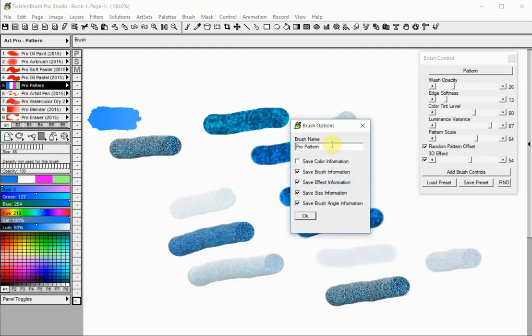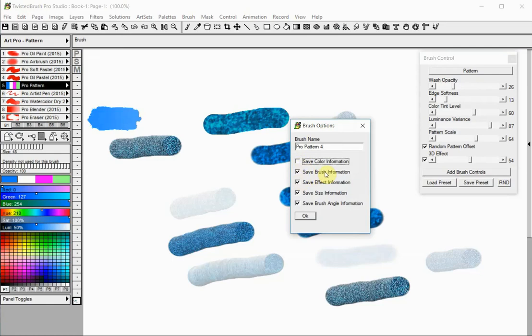You can see here the current brush name. Enter new text to change the brush name as it appears in the Brush Shortcuts panel. If the Save Color Information option is checked, the current color will be saved with the brush each time the brush is saved back to the shortcuts. If the Save Brush Information option is checked, the core brush information will be saved with the brush.